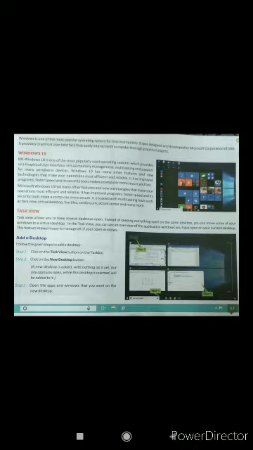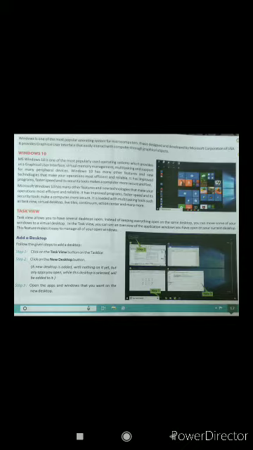Now the last line says that it is loaded with multitasking tools such as task view, virtual desktop, live tiles, continuum, action center, and many more. These features are improved and recently added in Windows 10, which were not present in earlier versions of Windows. So the first one is task view. What is task view, where can you get it, and what can you do in task view?